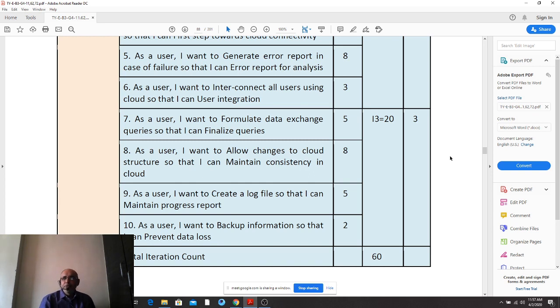So first do the user stories, then come back to the product backlog. Now let us come back to the product backlog, that is the sixth assignment. Product, or I will just be typing down, backlog.